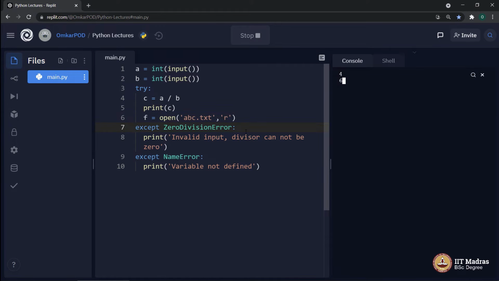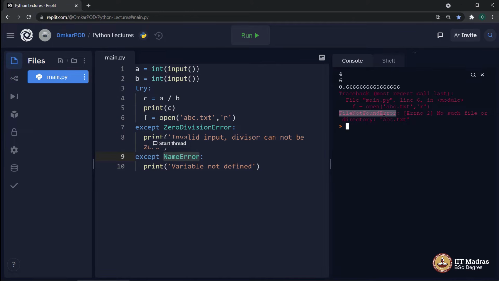Some valid inputs. We got the output, but now once again we got an exception message which says FileNotFoundError, because we have managed ZeroDivisionError, we have managed NameError, but we haven't written any code to manage FileNotFoundError.